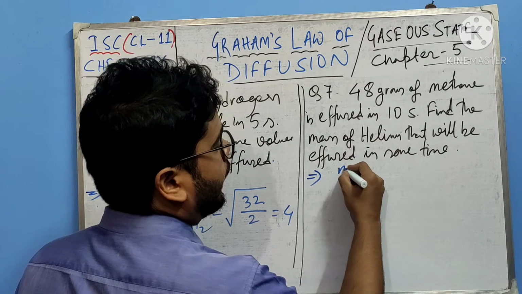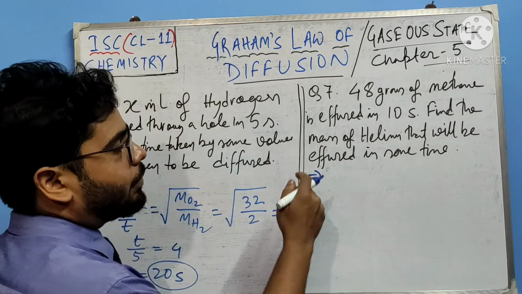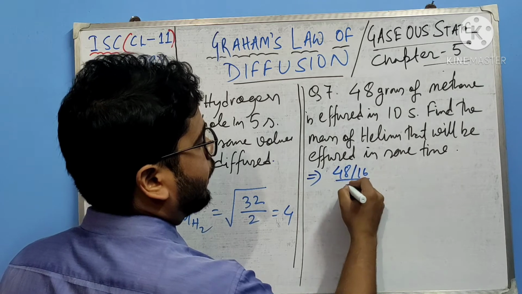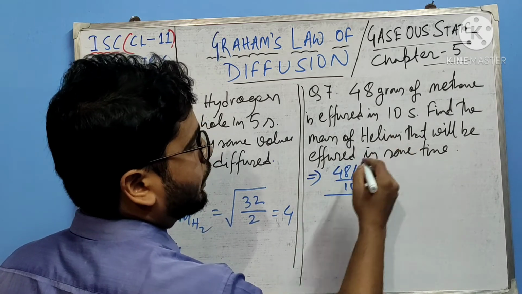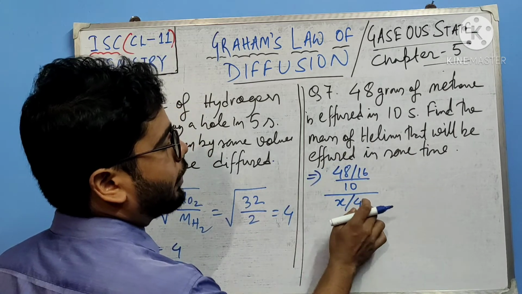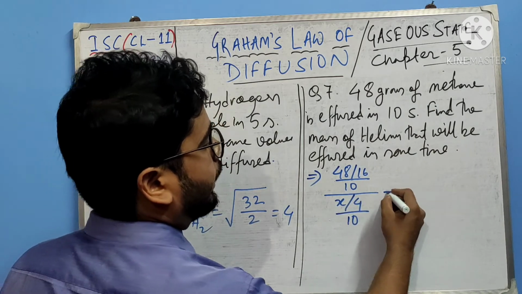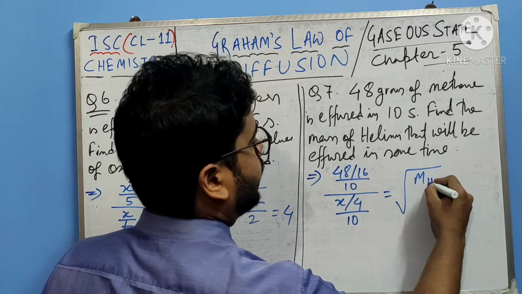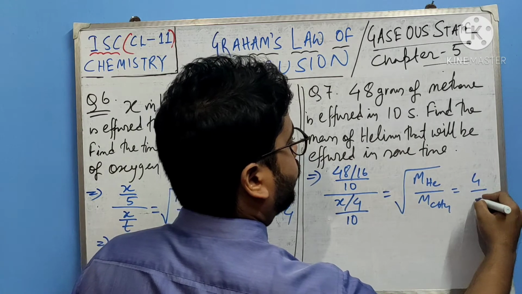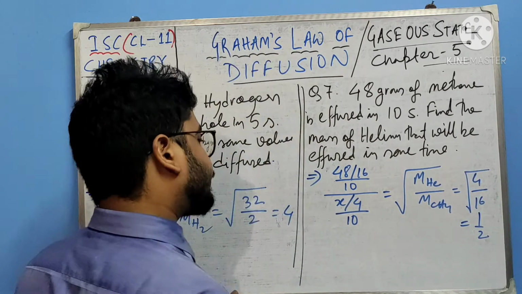So I am writing n of methane divided by n of helium. I have done many sums, so now I will write directly 48 divided by 16 divided by x by 4, where x is the mass of helium to be found. The molecular mass of methane is 16, molecular mass of helium is 4, in the same time, so here also 10, right? So the ratio is molecular mass of helium divided by molecular mass of methane, that is 4 by 16, which is nothing but 1 by 2, right?